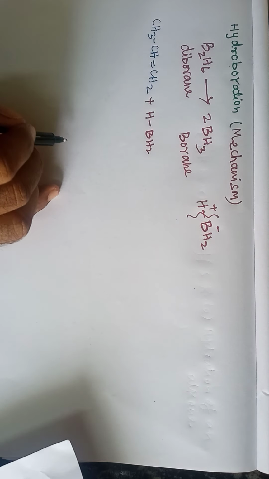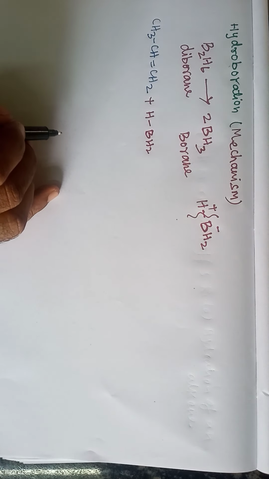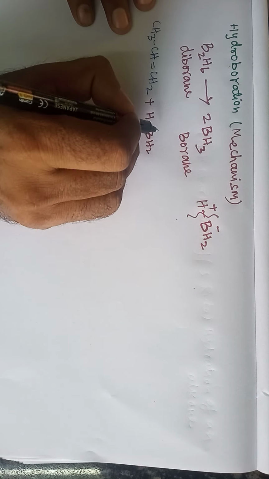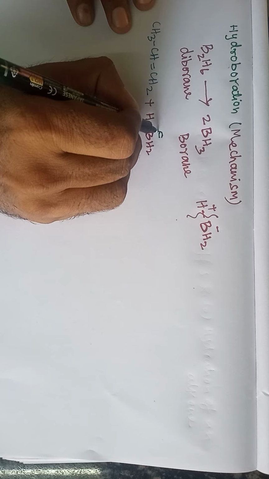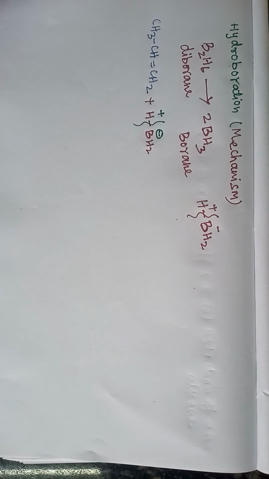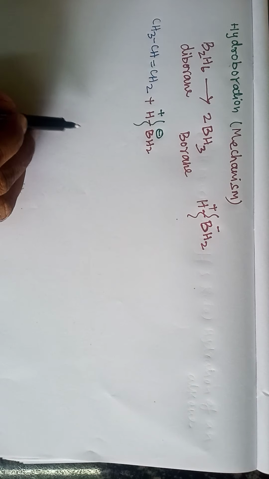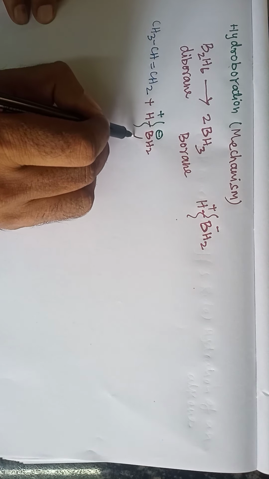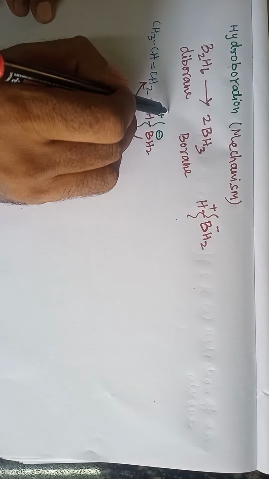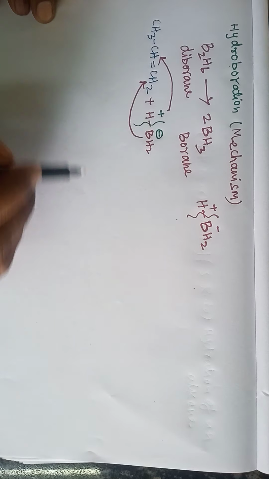Here it follows anti-Markovnikov's rule. The negative part attaches to the carbon carrying more hydrogen atoms. The positive part attaches to the carbon carrying less hydrogen atoms.